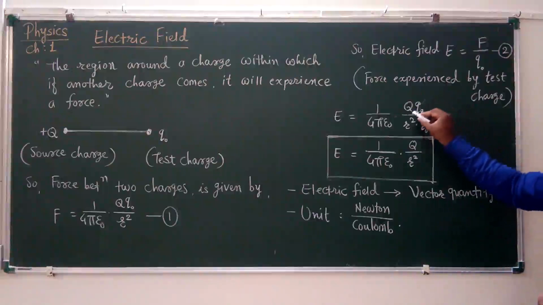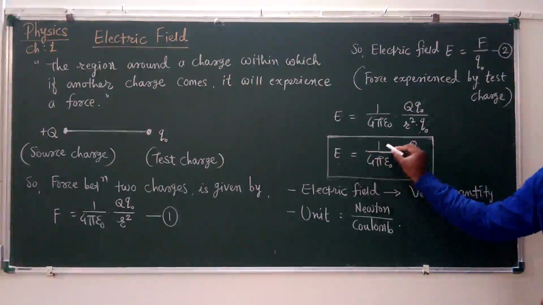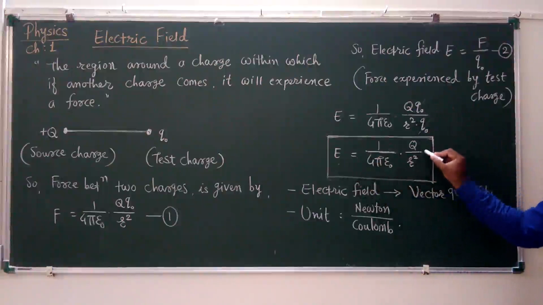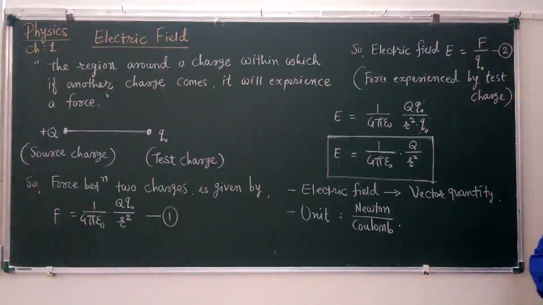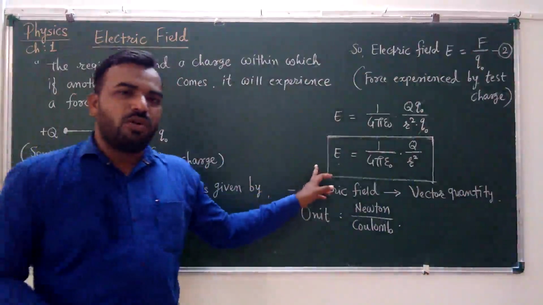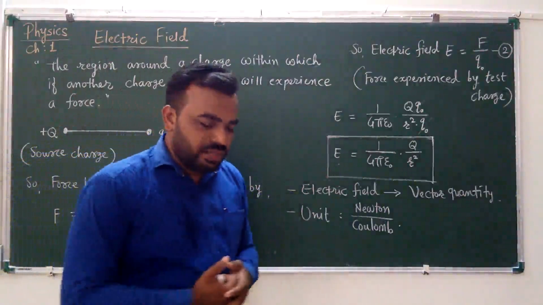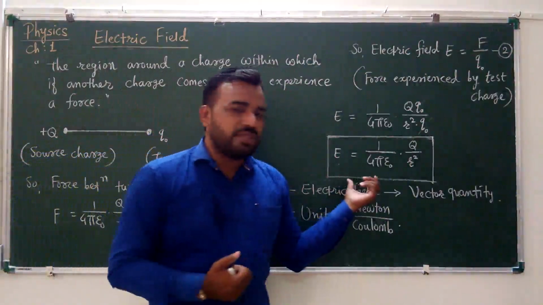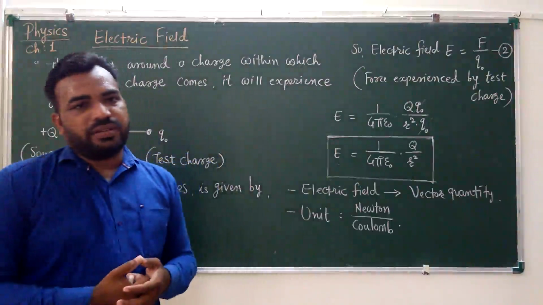So this q0 will be cancelled out. What we get, capital E is equal to 1 upon 4 pi epsilon naught into Q upon r square. So dear students, this is the equation of electric field.